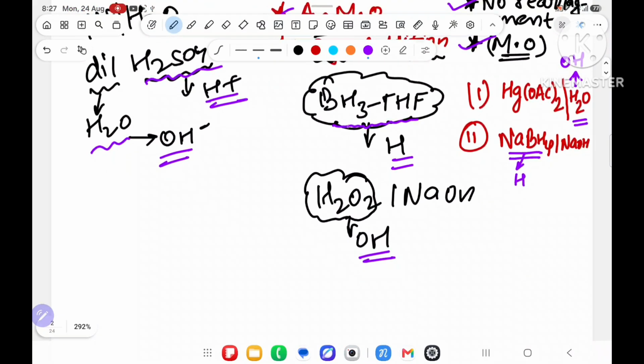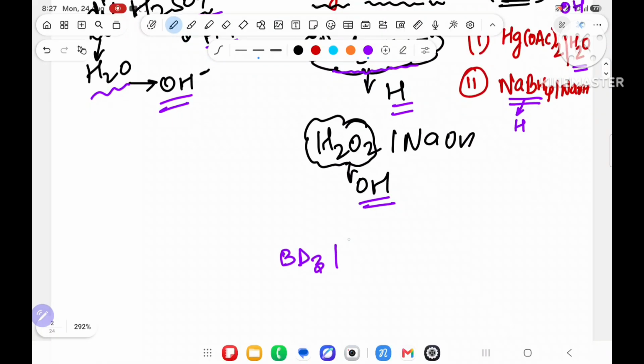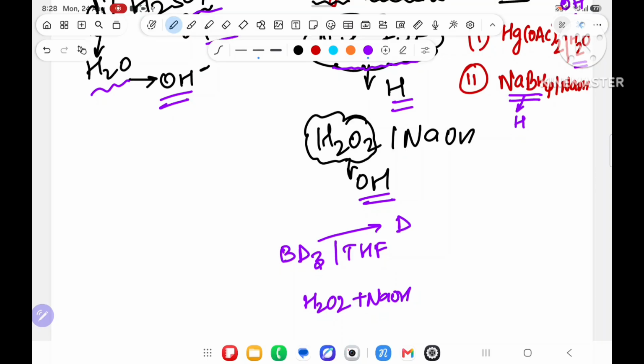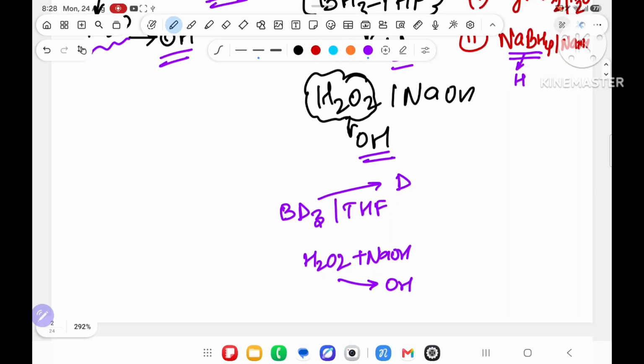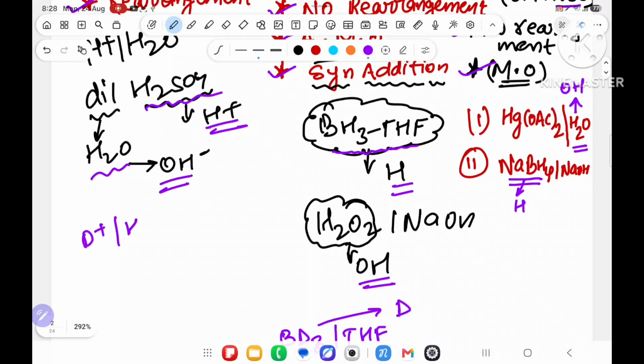Why I have written over here that BH3 will give H. Suppose in hydroboration oxidation, they write BD3 in presence of THF and H2O2 and NaOH. So what is coming? This will give D, deuterium, and this will give OH. Suppose I change the reagent over here: D plus H2O.